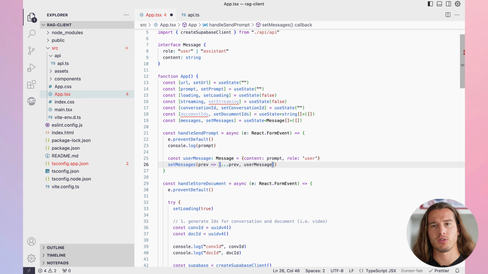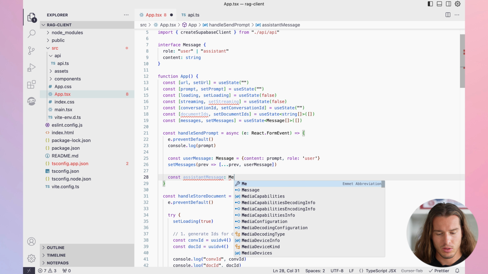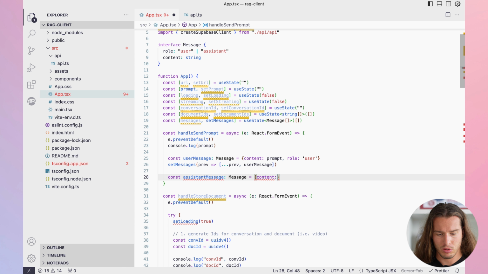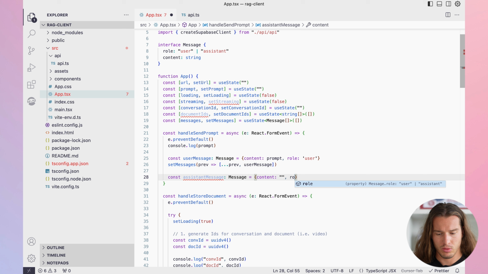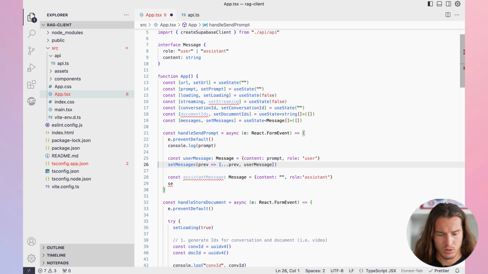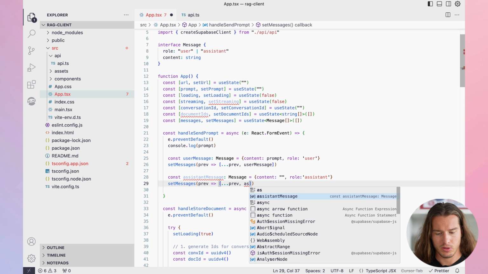Perfect. Now when we actually ask a prompt, we will see it on the UI, but we also need to prepare the assistant message. So we're gonna do this. Content will be just empty string, and role will be assistant. We of course need to set it to, let's copy this, paste, assistant message.